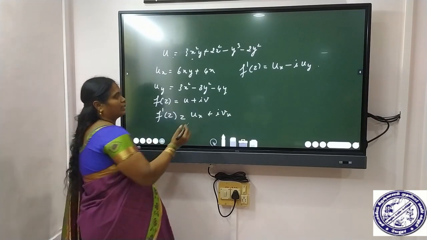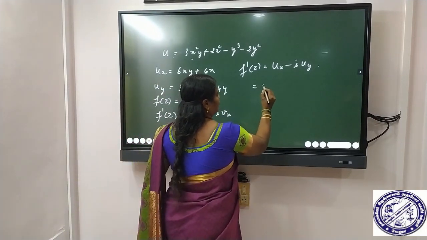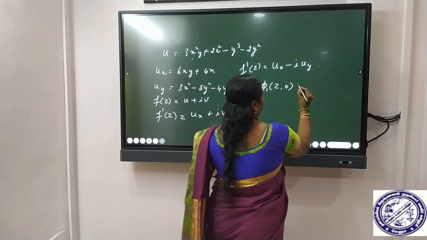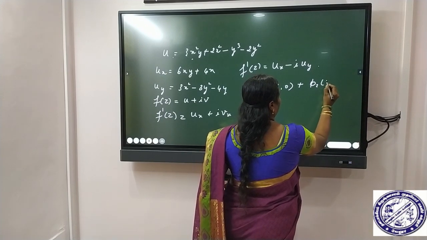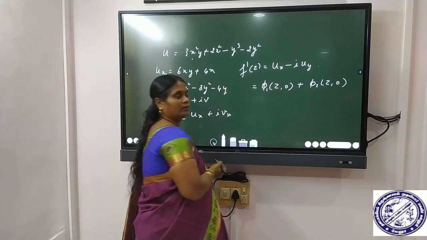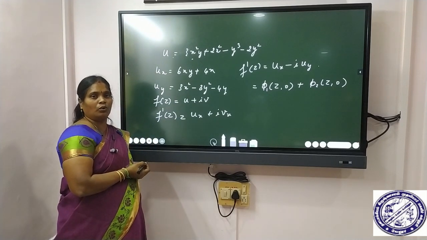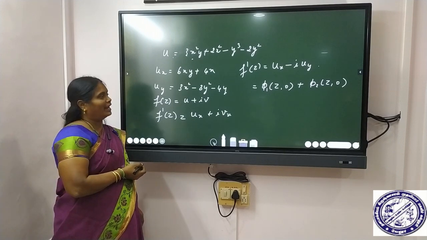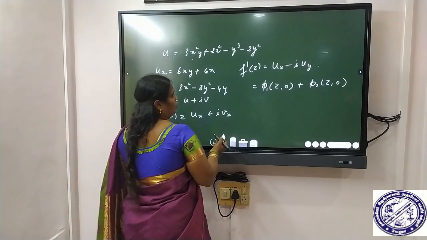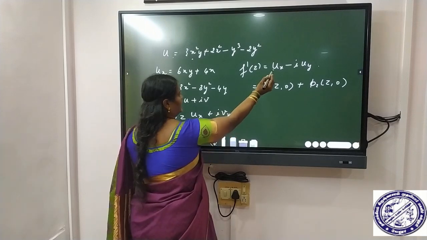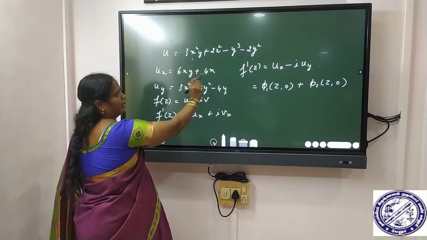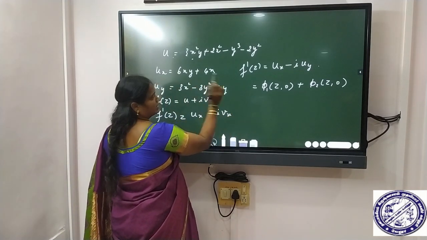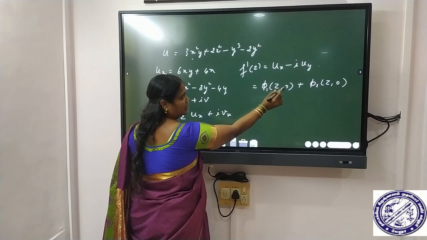Now we can write this as phi 1 of z comma 0 plus phi 2 of z comma 0. Here what is ux? That is 6xy plus 4x. That means here, in place of x, z is there and y is 0.